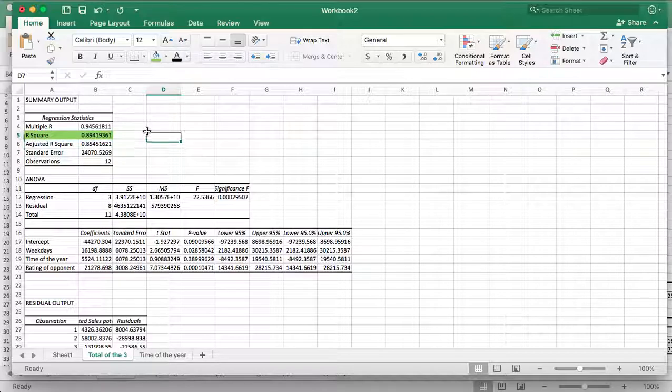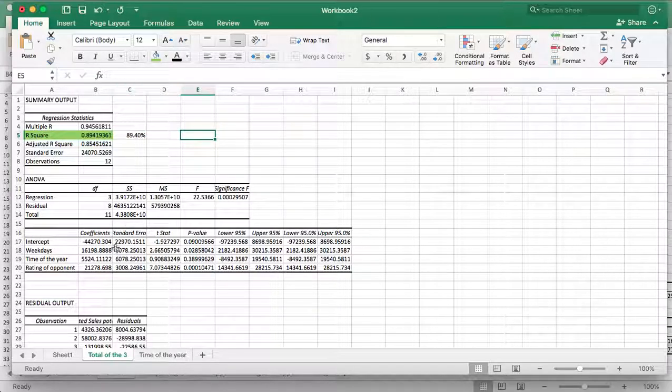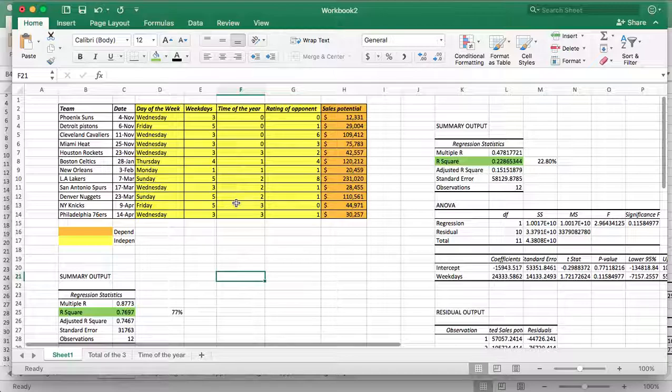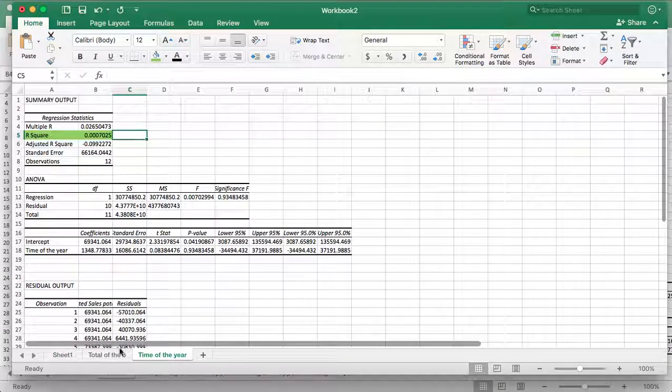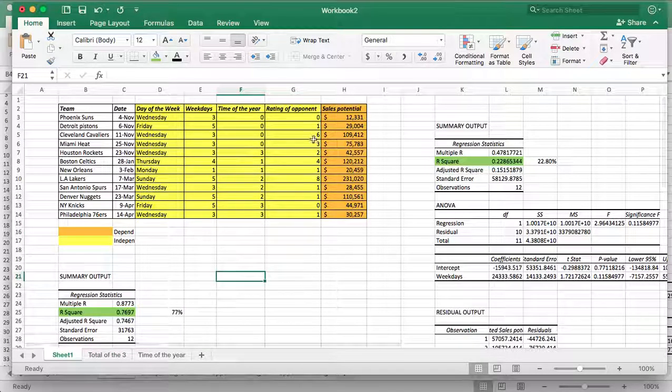So what does this 89.4% tell us? It means that 89.4% of the cells are based on these three factors: weekdays, time of the year, and rating of the opponent.